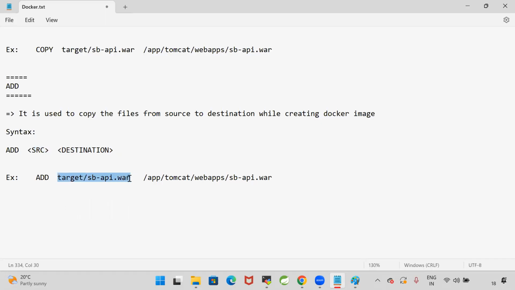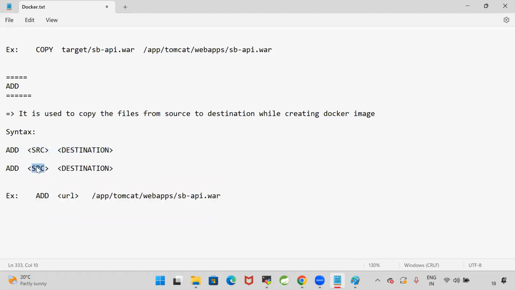Here, you need not give the source location. You can give the URL also. From the particular URL, I want to download the file and copy it to that location. So here, COPY will take from one location to another location, whereas ADD command will support the URL also. Either you can give the source location or you can give the HTTP URL. Suppose my file is available in some other system. I want to download it by using the URL and keep it in the destination.